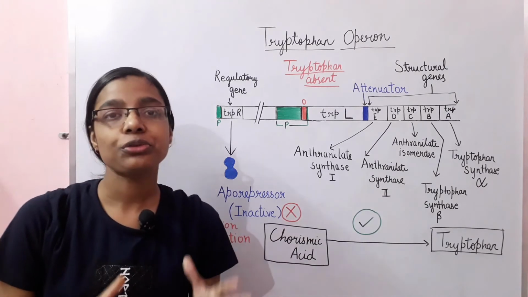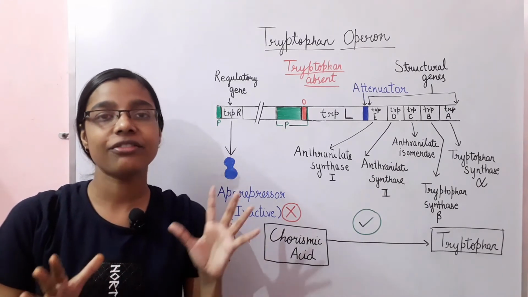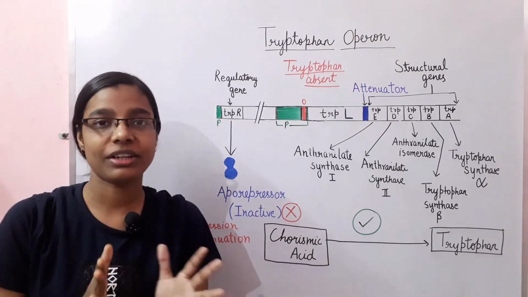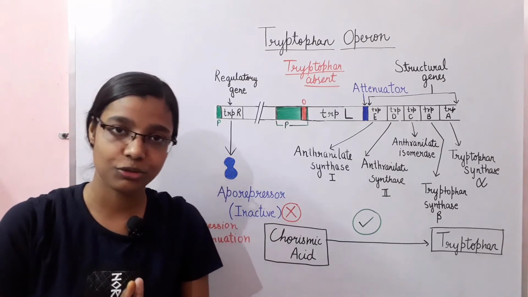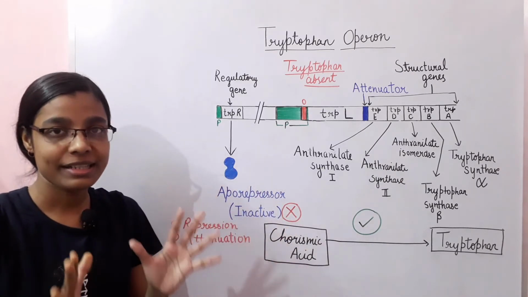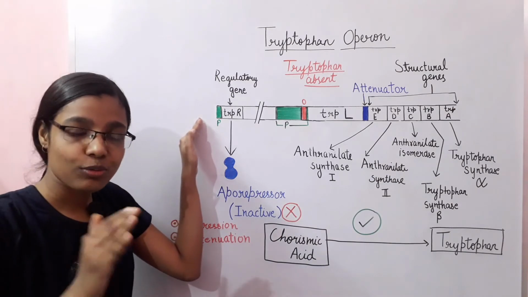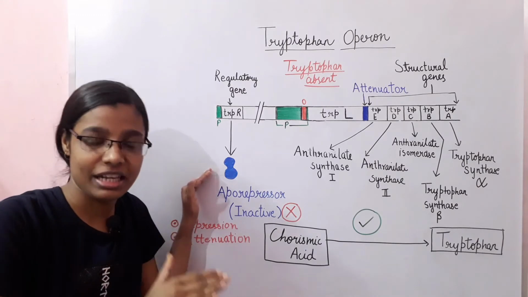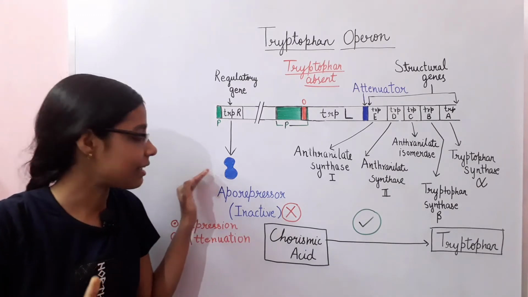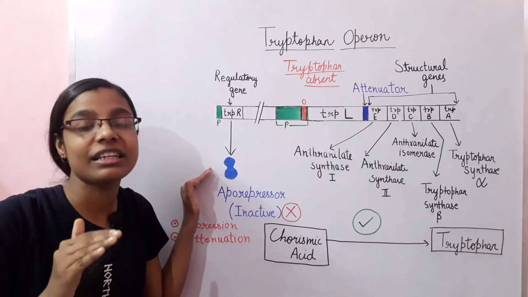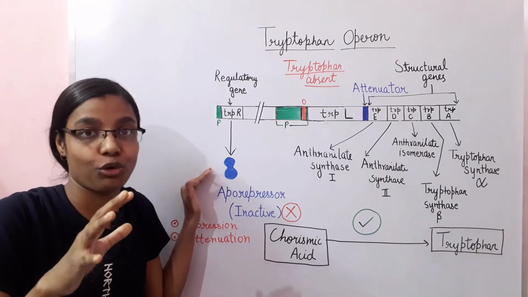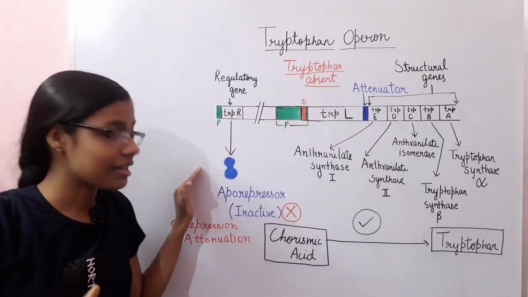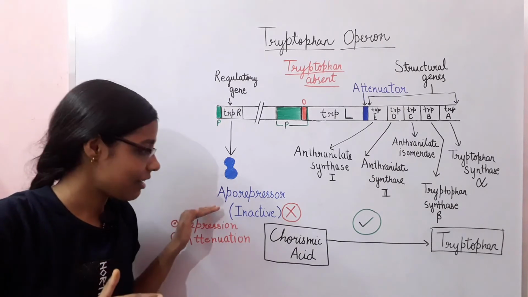Okay, so we are going to discuss the first case. In the first case, the tryptophan is absent. Then what will happen in such a situation? As the tryptophan is absent, the TRPR gene is continuously expressing and forming an aporepressor which is inactive in nature. As I have told you earlier, this inactive aporepressor needs the co-repressor, that is the tryptophan, and tryptophan is absent in this situation. So this repressor will be in an inactive state.